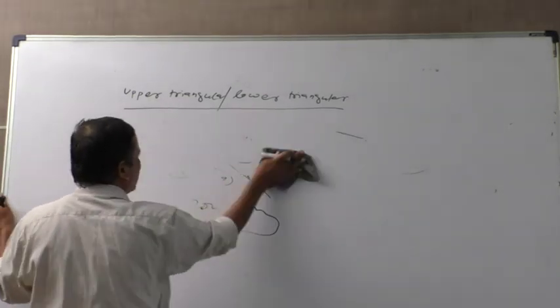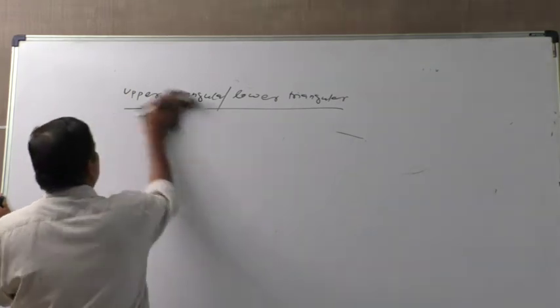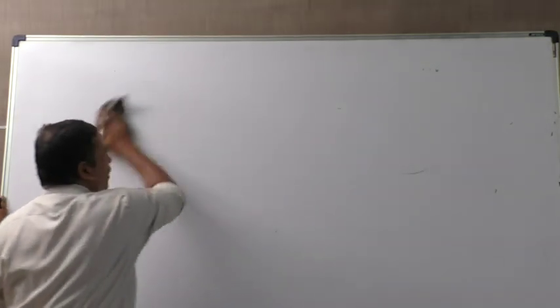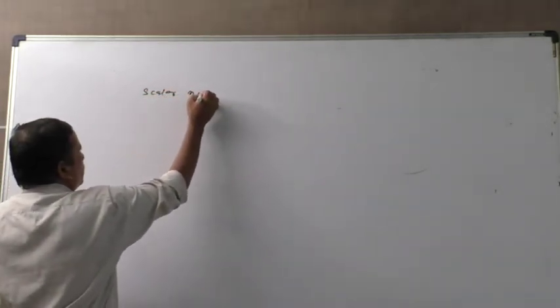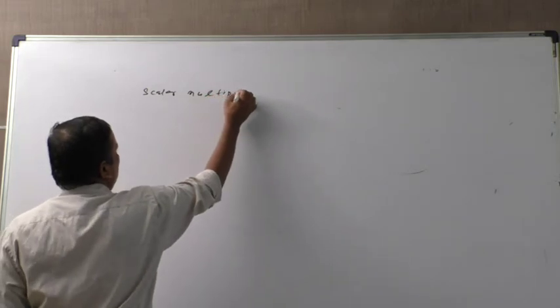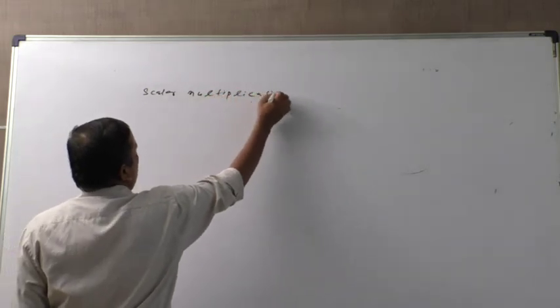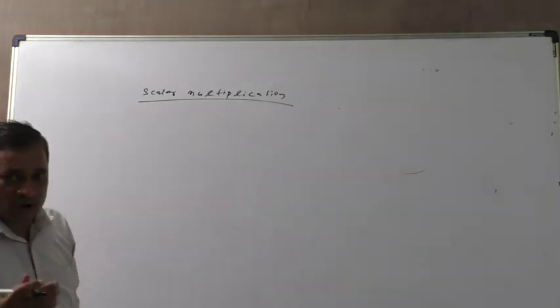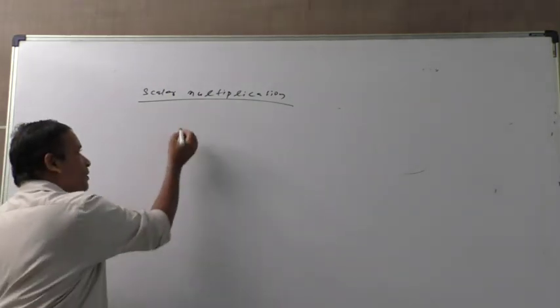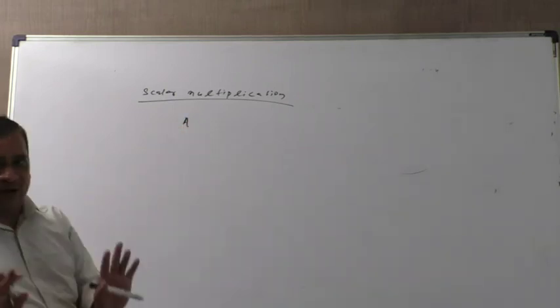The important part of this is scalar multiplication of a matrix. That is called scalar multiplication. When a scalar, meaning a constant, is multiplied to a matrix, suppose you are given a matrix A, and we don't know the order.